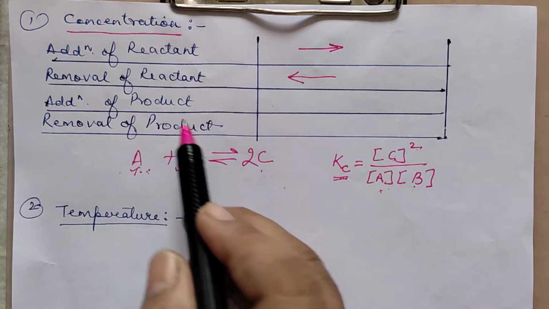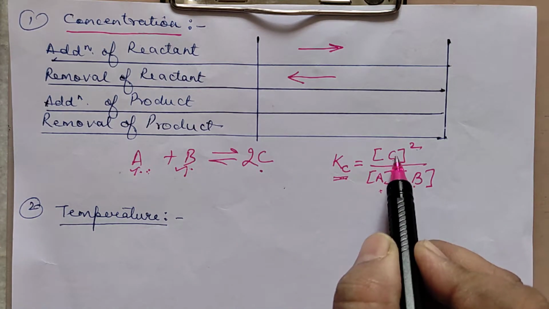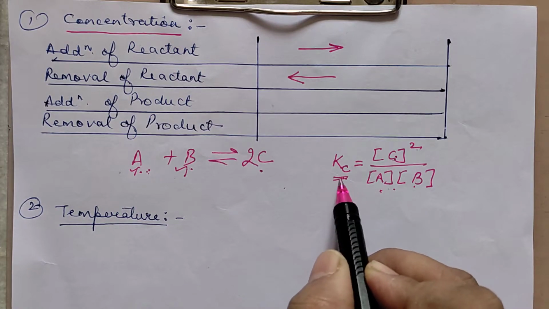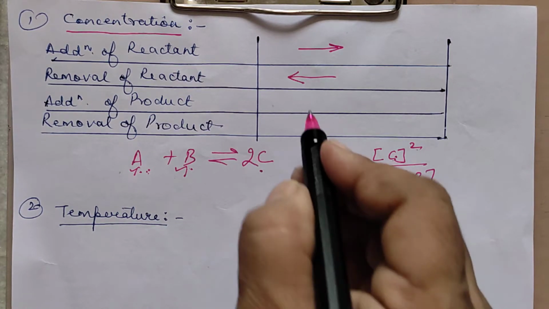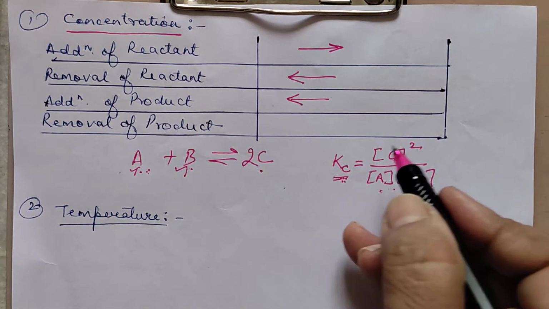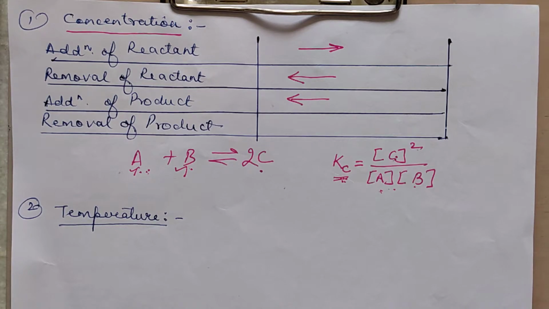Likewise, if the products are added, means this is added. This is added means the numerator has increased. Numerator increase means the denominator also should increase to maintain the Kc. That means the backward reaction will be favored. Means the equilibrium will move in the backward direction such that the Kc value is maintained.